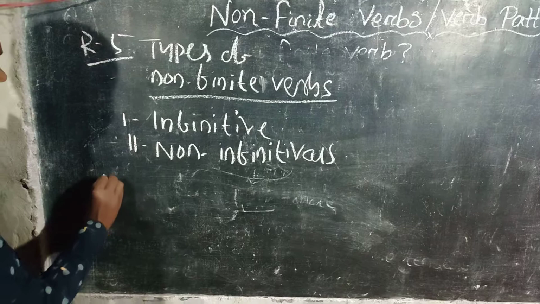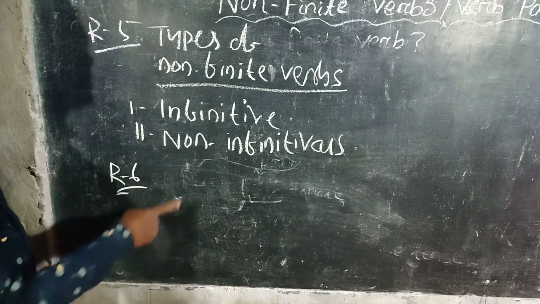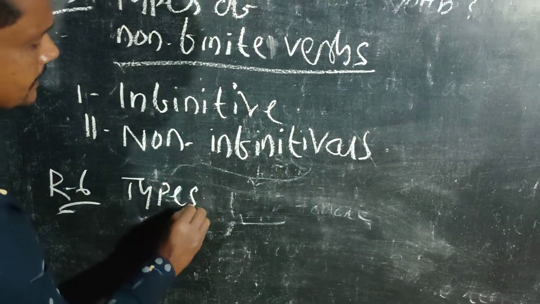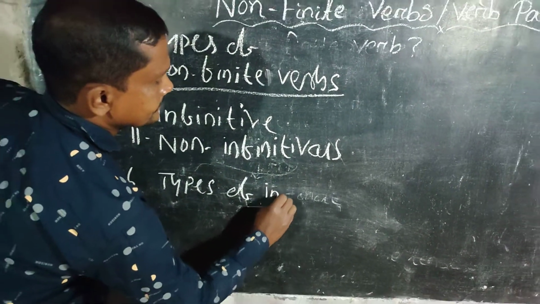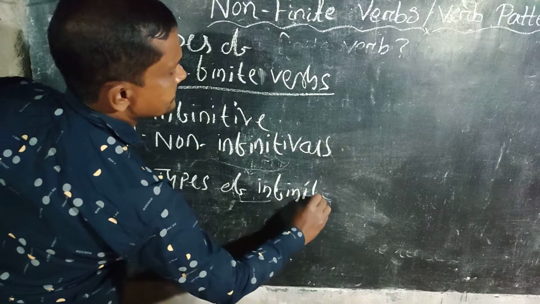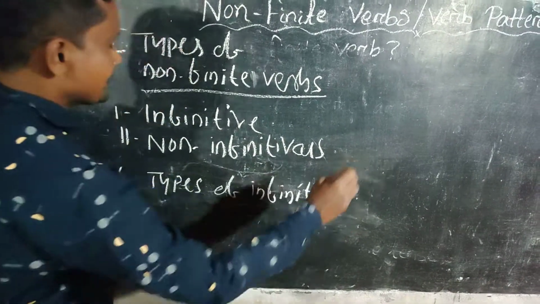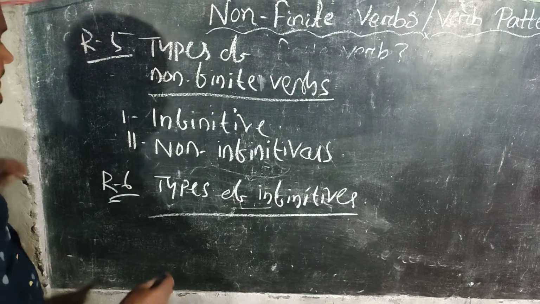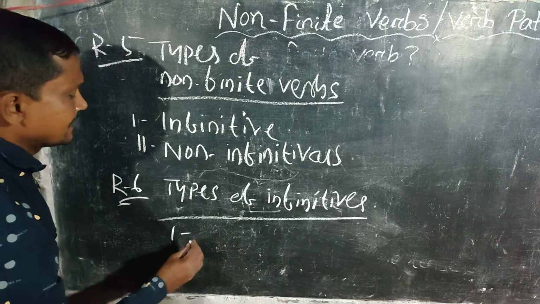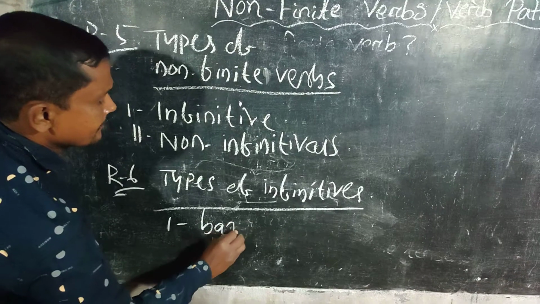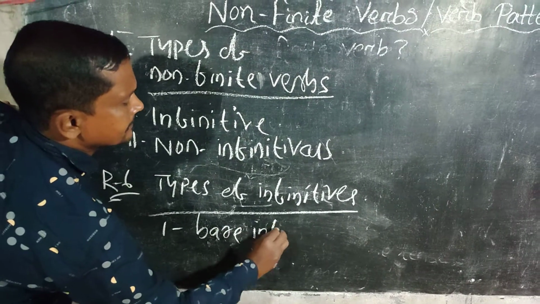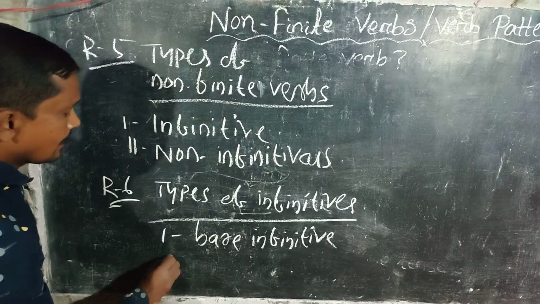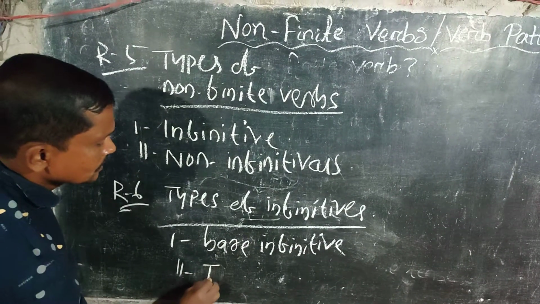Rule number 6 is types of infinitives. Just like now you can see, there are also 2 types of infinitives. The first one, bare infinitive, and the second one, to infinitive.